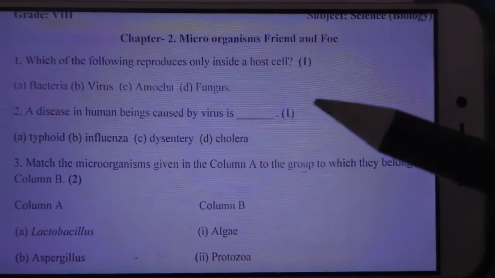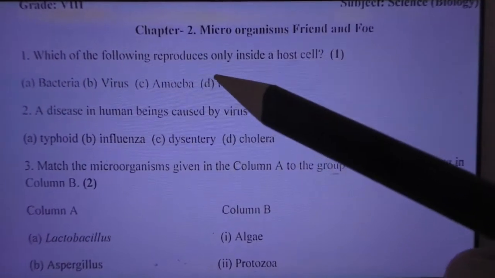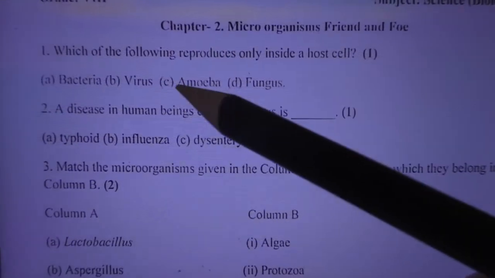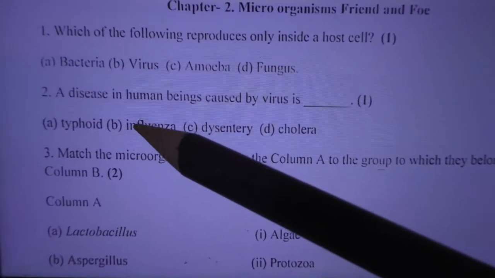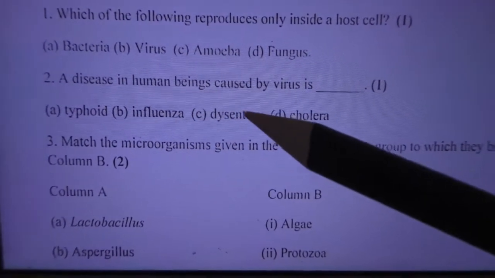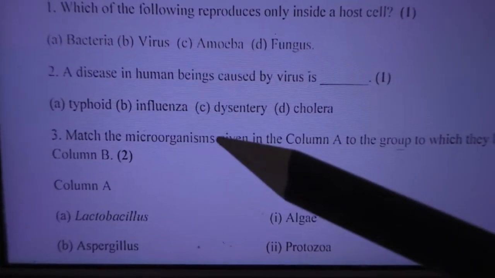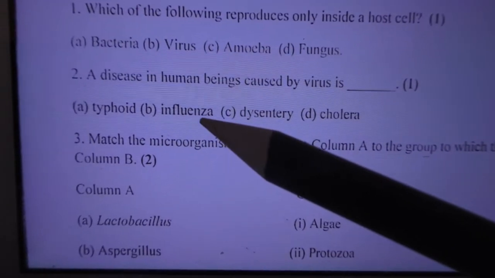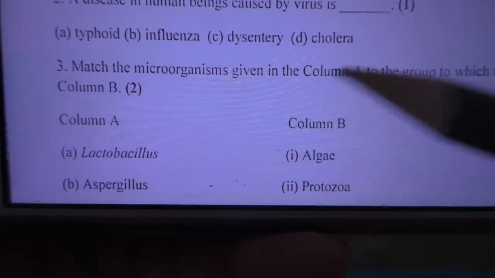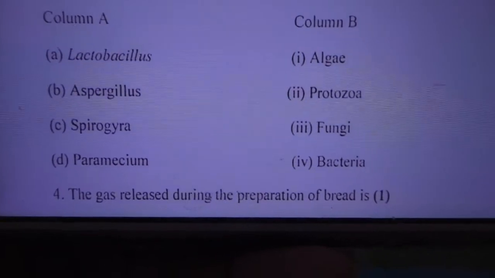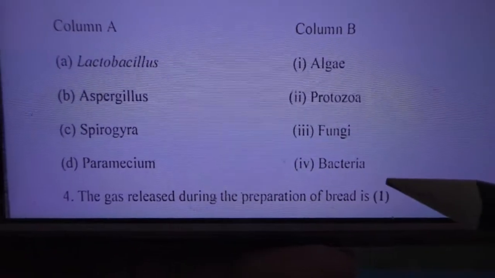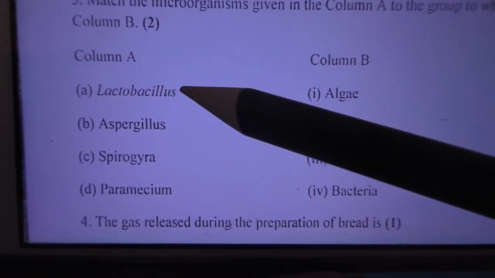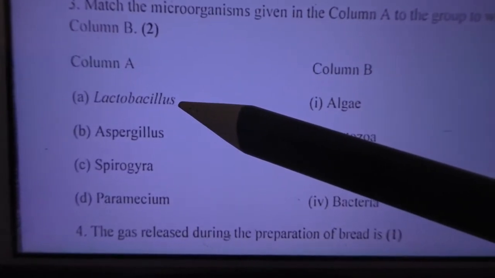And this is another worksheet. Which of the following reproduce only inside the host cell? Virus. A disease in human beings caused by virus is what? Influenza. Okay, then here they ask us to match. Lactobacillus is bacteria, turning milk into curd.